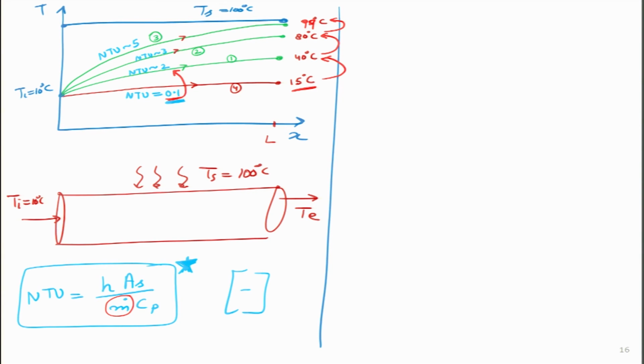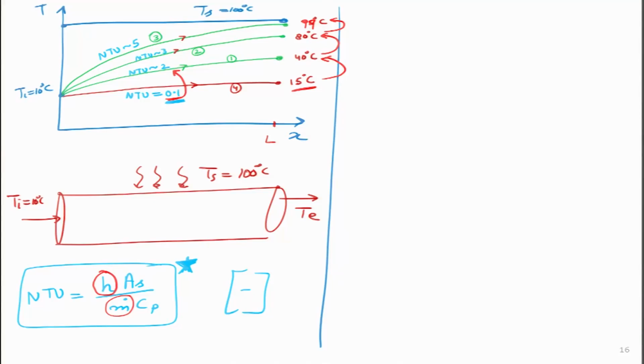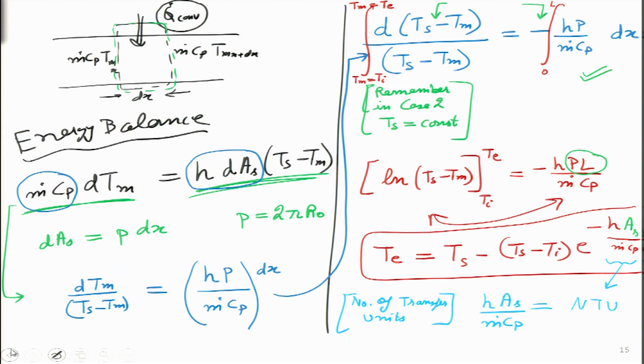Just like m dot, we can vary the value of h also over here. So, NTU is just the ratio, the product and division of these 4 parameters. We can play around with each of these parameters. We can increase the length of the pipe as well. So, it is a very interesting case. Now, this was one thing I wanted to explain. Now, we go back to this particular thing over here.